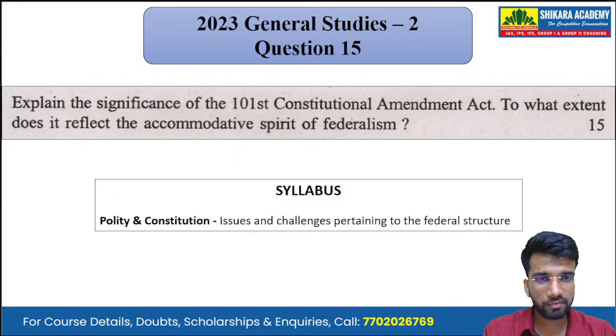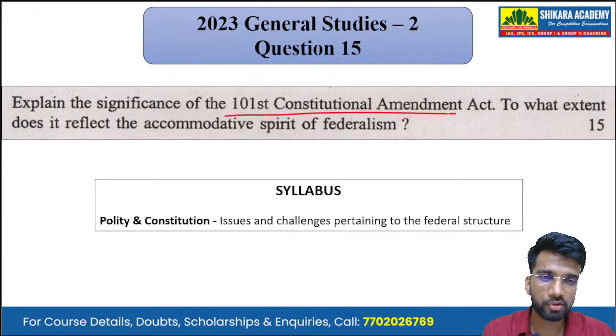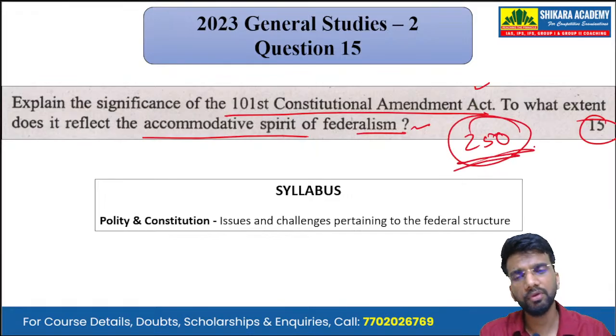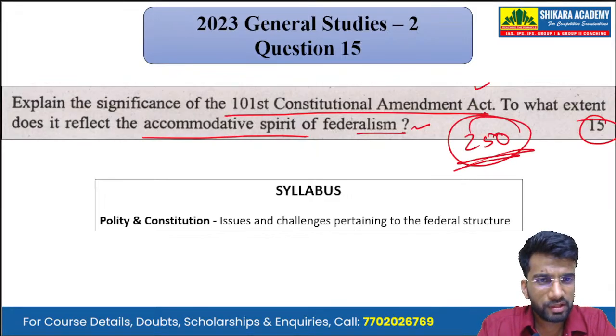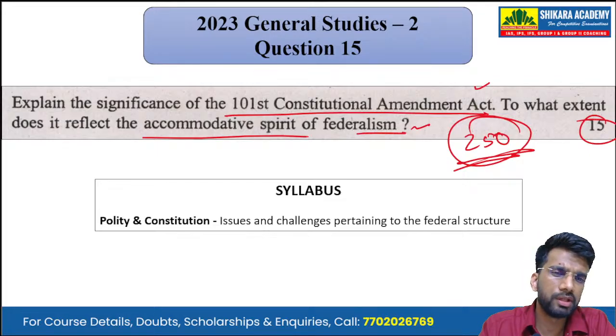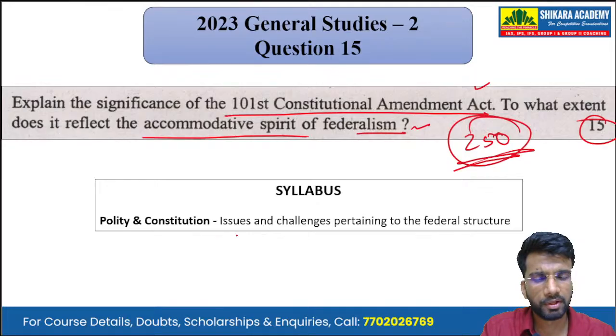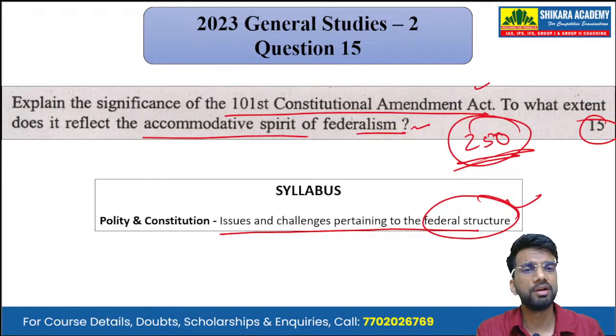Then moving on to the last question for today's discussion, that is question number 15. Explain the significance of the 101st Constitution Amendment Act. To what extent does it reflect the accommodative spirit of federalism? A 15-mark question that we have to answer in 250 words. Okay. It is a topic on the center and state relations. So it is particularly catering to the issues and challenges pertaining to the federal structure.